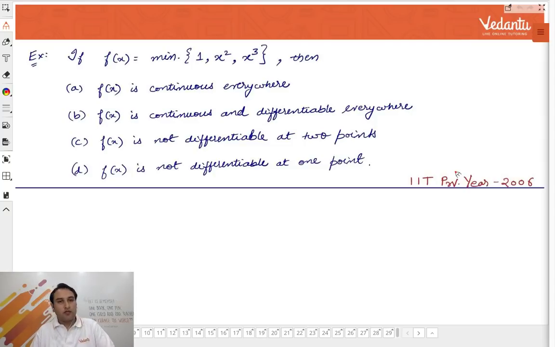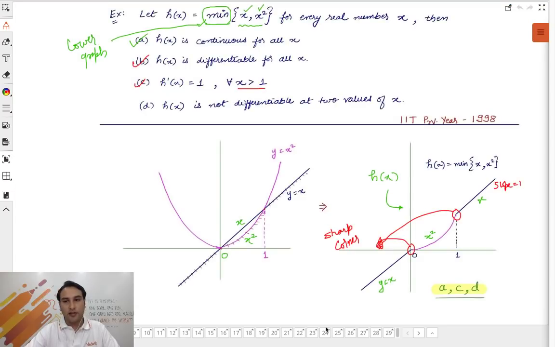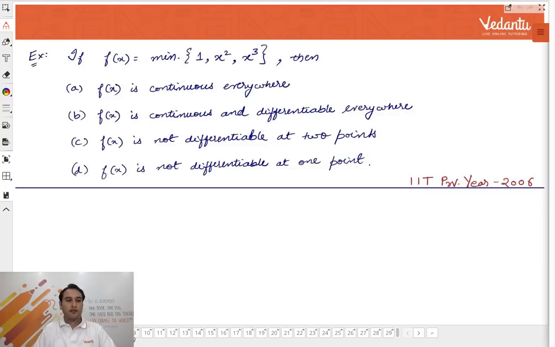Rajashri Ganguly is asking what is option D in the previous question. The previous question's option D was h(x) is not differentiable at 2 values of x. Okay? So the answer was A, C, D. Oh, sorry, by mistake I marked it B. B is not the answer. Of course, D is the answer, right? Not differentiable at 2 points, wherever there were sharp corners. Okay.